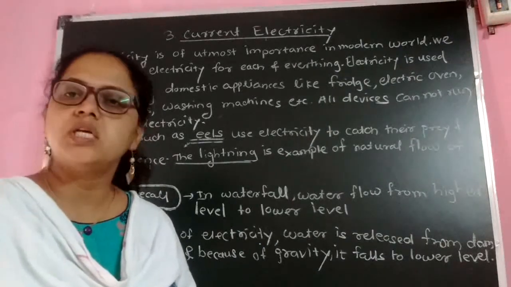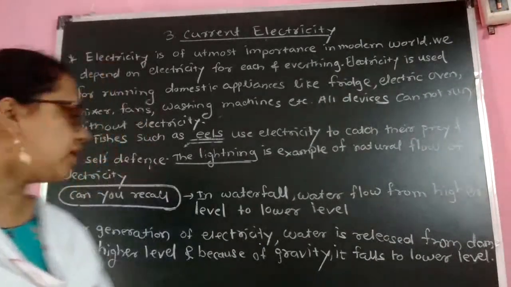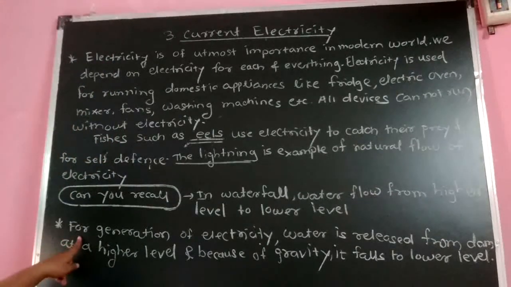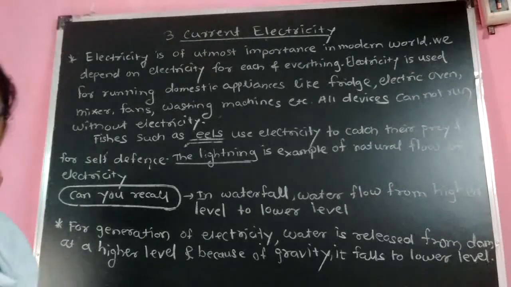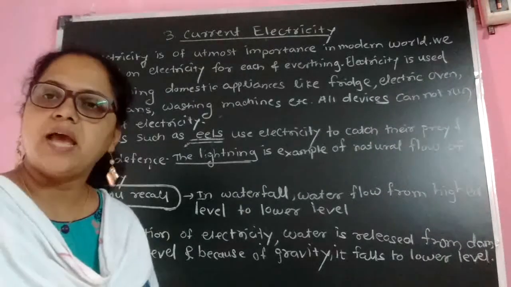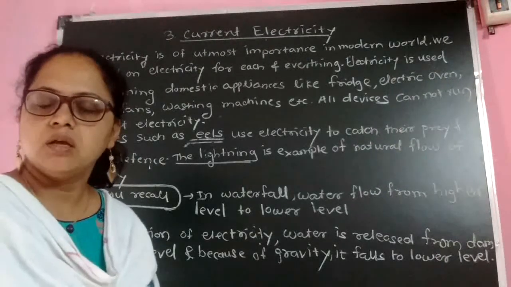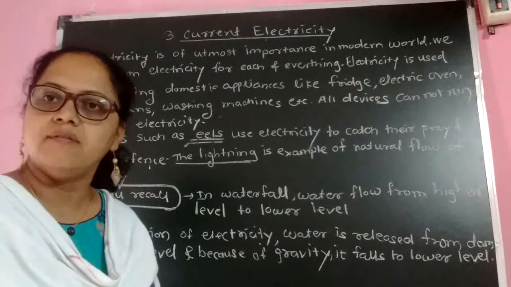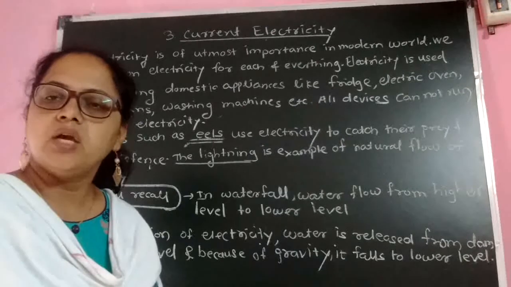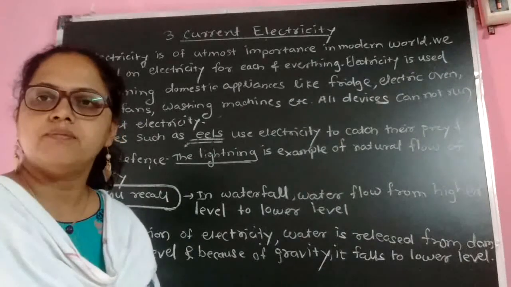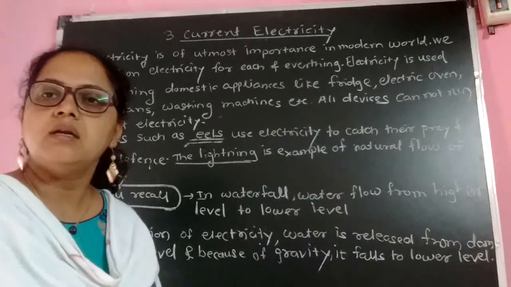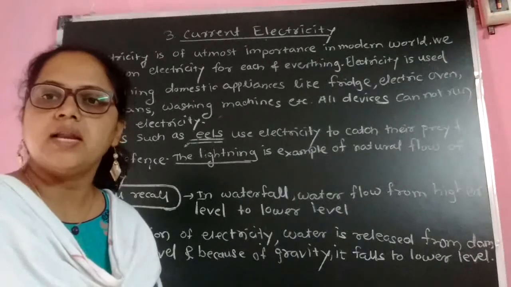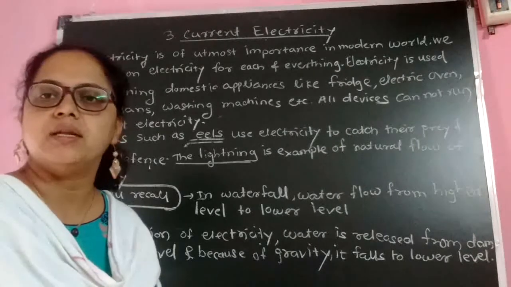Then for generation of electricity, you can see here, for generation of electricity, water is released from a dam. If all of you have seen the structure of a dam, in a dam, water is stored at a higher level. Because when we store water at the higher level, it possesses higher potential energy.